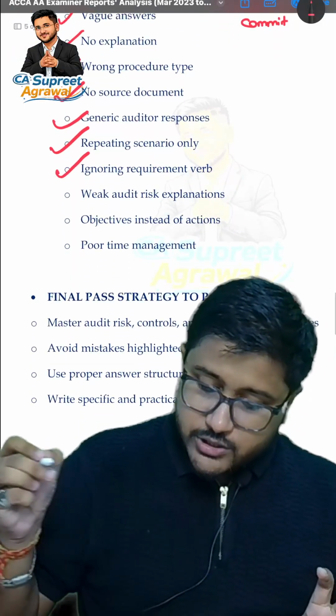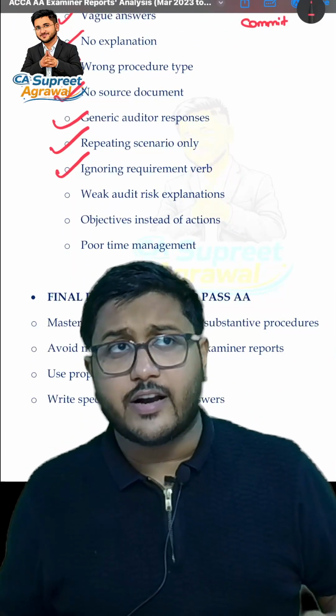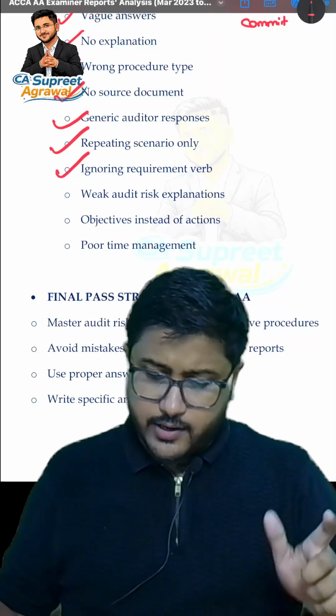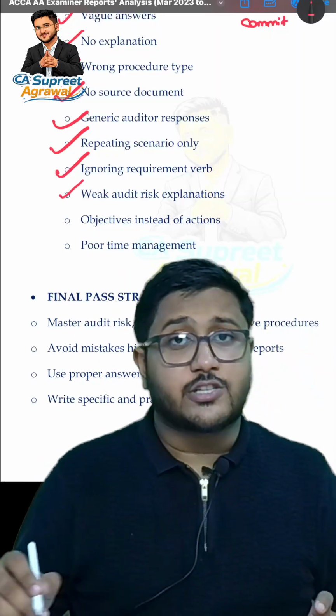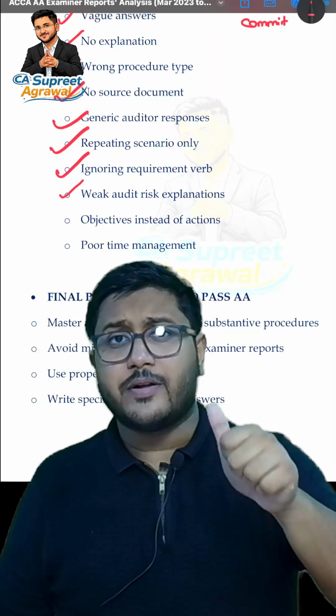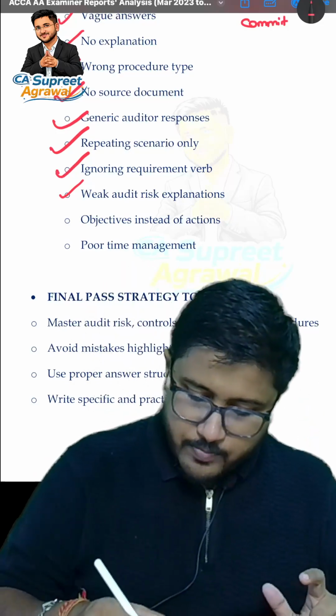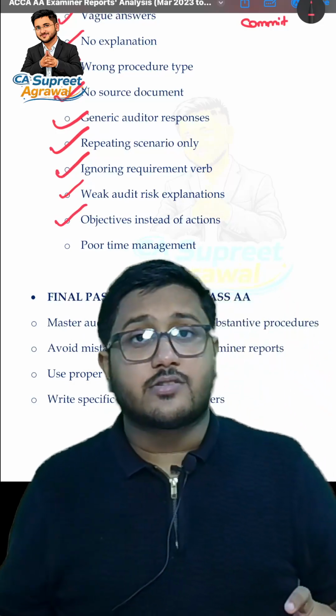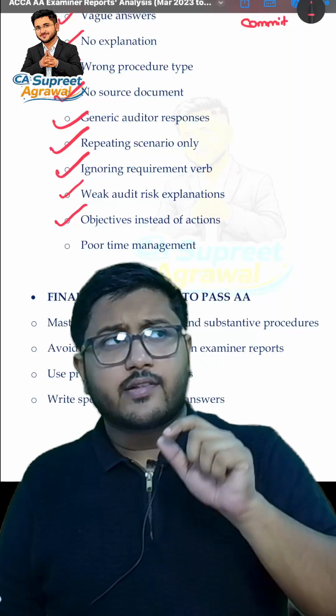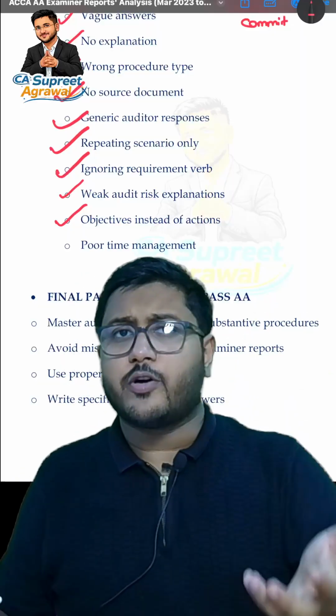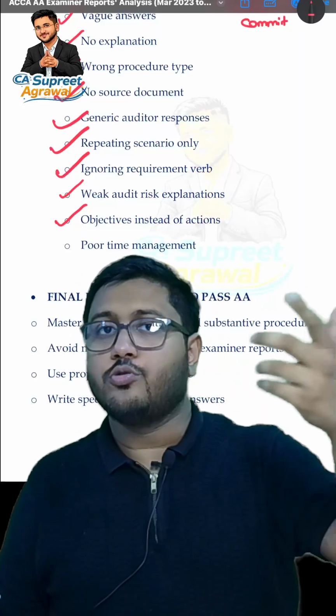Then ignoring the question requirement and requirement verb, that is, explain, describe, right? All of that. Weak audit risk explanation, that is, even if you have identified the risk, you have not mentioned the impact of it and why it is such a risk. Objectives instead of actions, that is, whenever we answer, we answer in the form of what we want to achieve, not what we have to do to achieve that.